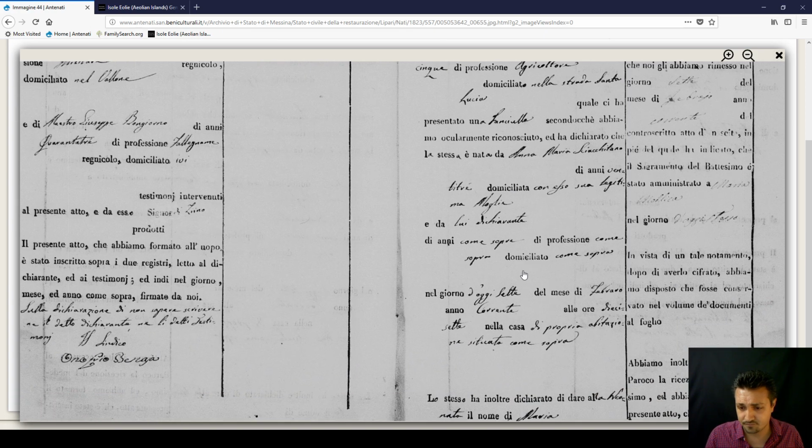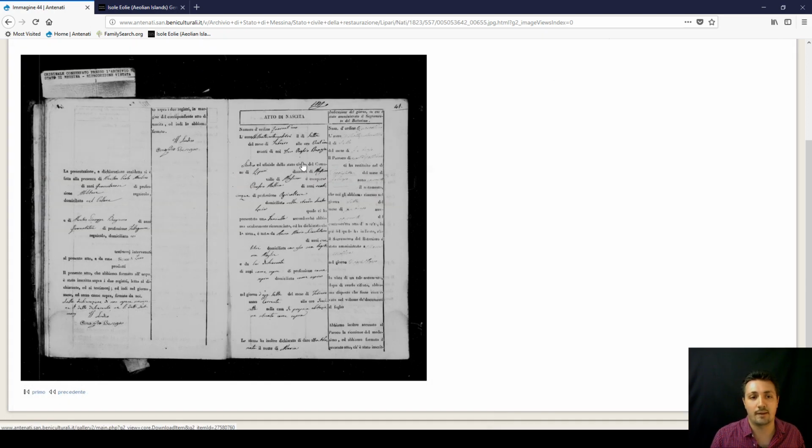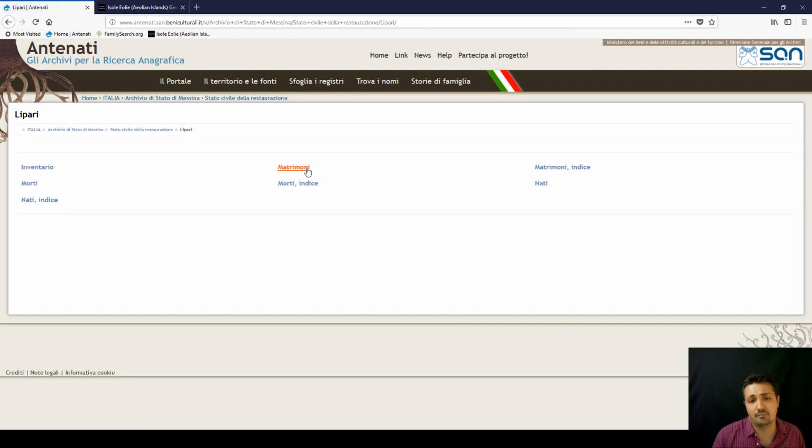You're looking down here for the birth date, and this goes for this first part of the records, you could say. So then we can go back to Liberty, and then we can even look at matrimoni, the marriages, and see what we could find there.